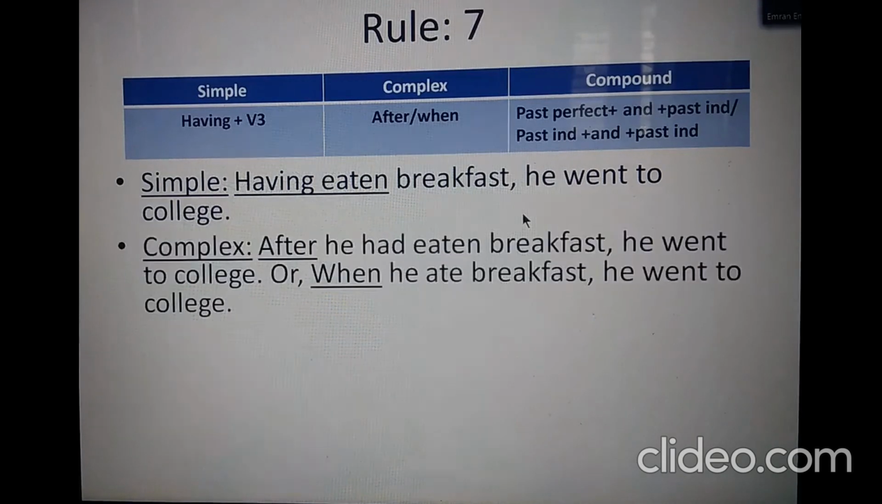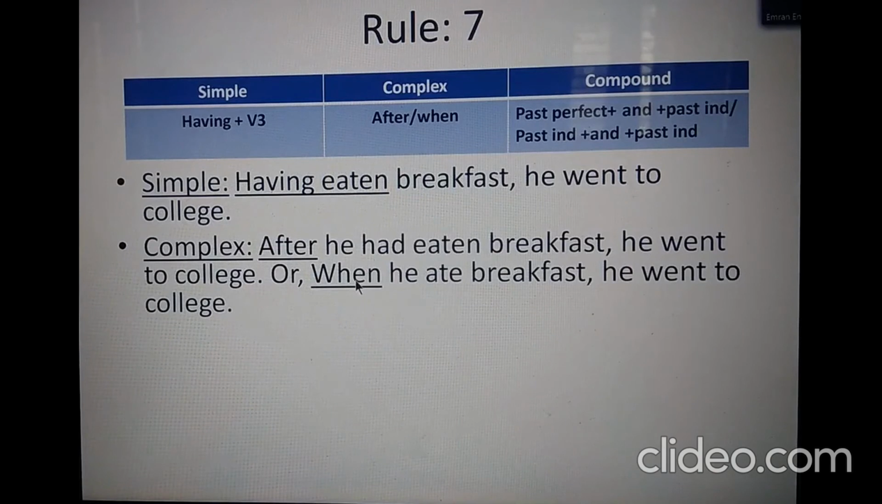There is one point to be mentioned here: if you want to use the conjunction "when", you need to use the verb in past indefinite tense. You may use past perfect also here, but some people might mind this. So why give people the chance to mind? So we use the first one, which is the best one in this case, I think. The complex one that I prefer here is: after he had eaten breakfast, he went to college.